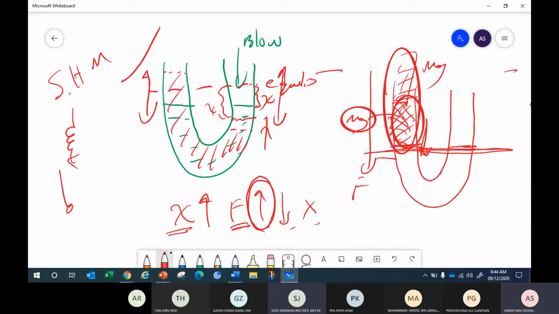Yes. Because when you blow, you blow the water higher here. You let it go, you can see the water going to drop a lot. Right? The force which is pulling it down is greater because of the extra mass on top here, the mg of that water is the force pulling it down. So the greater the water on top here, the greater the mg, the greater the force pulling it down. So it's an SHM.